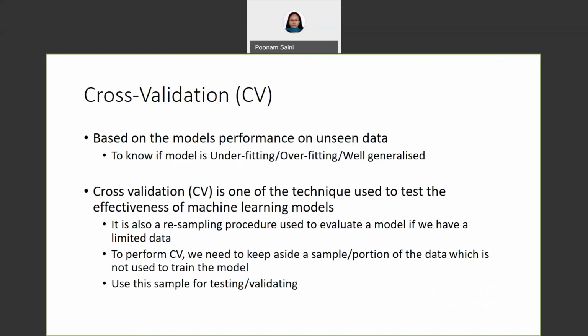Now, cross validation. To evaluate the performance of any machine learning model we need to test on some unseen data. Based upon the model's performance on unseen data, we can say whether the model is underfitted, overfitted, or a well generalized model. Cross validation is one of the techniques used to test the effectiveness of machine learning models. It is also a resampling procedure, which is used to evaluate a model if we have limited data.